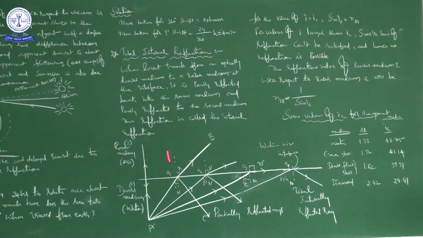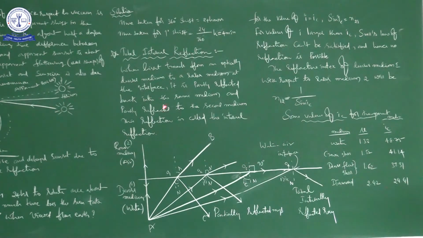So you see this picture here, it is very clear. Afterwards you also see the information when I am explaining, right? See here, when light travels from an optically denser medium to a rarer medium, this is the condition for total internal reflection. Everybody has to remember, when a light ray travels from an optically denser medium to a rarer medium, at the interface, this is the interface, it is the denser medium, it is the rarer medium.